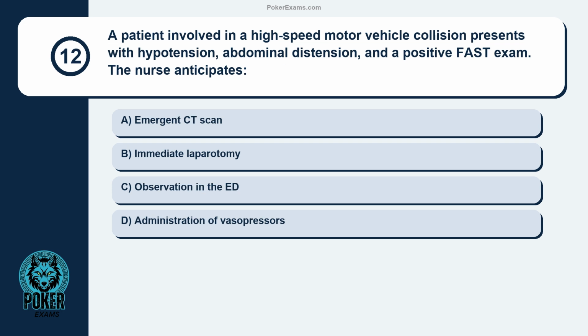Question 12. A patient involved in a high-speed motor vehicle collision presents with hypotension, abdominal distension, and a positive FAST exam. The nurse anticipates emergent CT scan, immediate laparotomy, observation in the ED, administration of vasopressors.